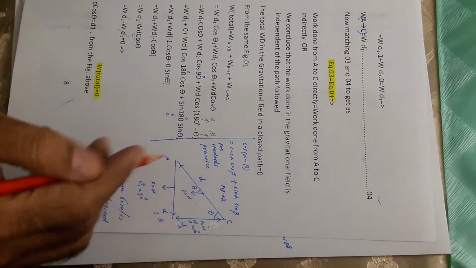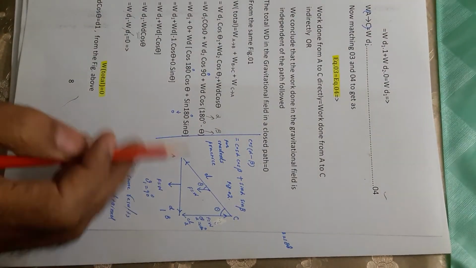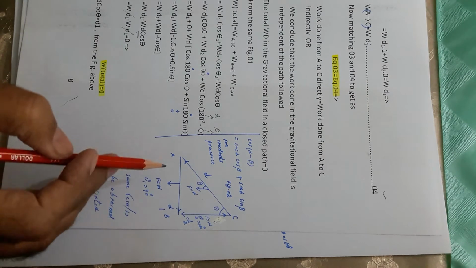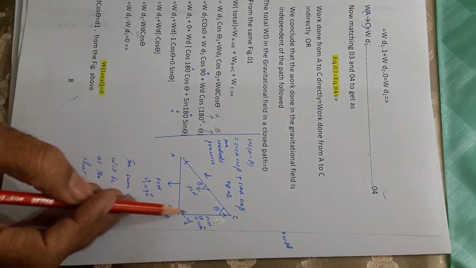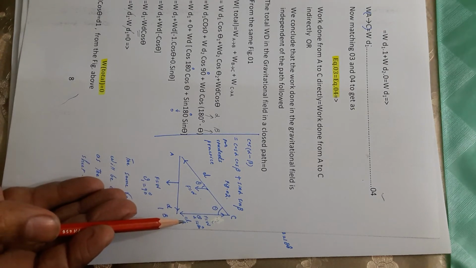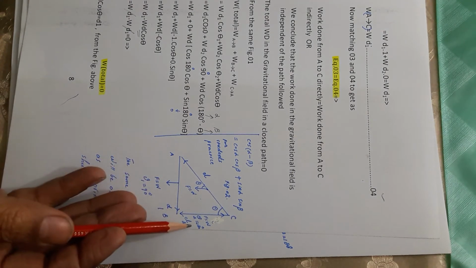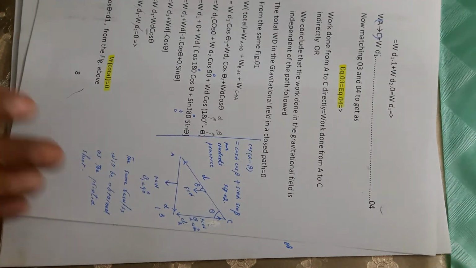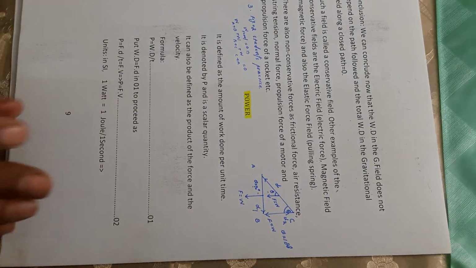If we change the points A, B, C like this, the same philosophy will happen. Either you are calling it d1 or d2, this is d1, this is d2, this is d. It makes no difference, this thing will remain the same.